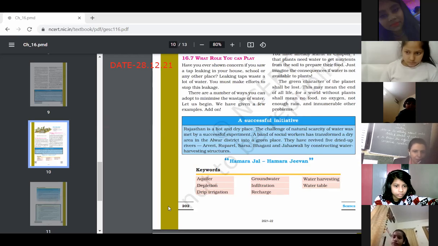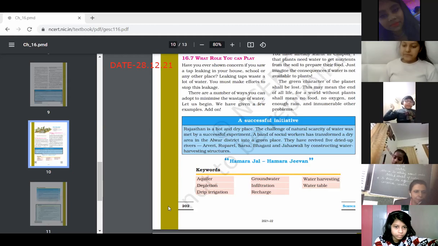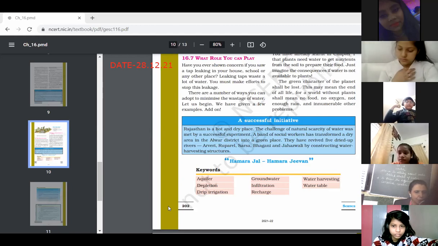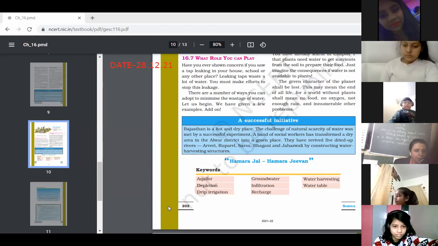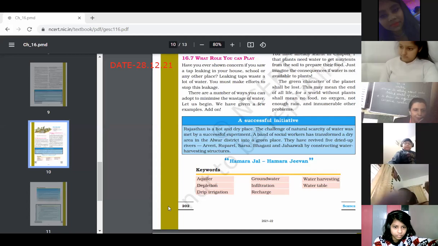yes, Divyanshu Pratap Singh, infiltration. The process of seeping of water into the ground is called infiltration. Okay, on page number 197. The seeping of water into the ground is known as infiltration. Okay, Bhumi Chaudhary, you can give the next one.